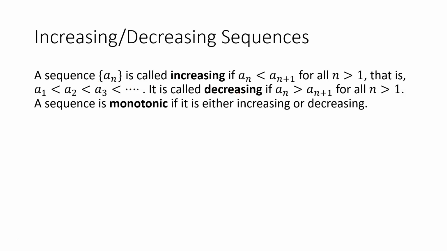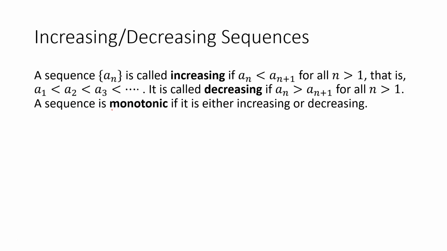A sequence is called decreasing if a_n is greater than a_(n+1). So here the next term of the sequence is smaller than the one that came before it. So sort of the opposite of what we said here, where a_1 is bigger than a_2 is bigger than a_3 and so on.